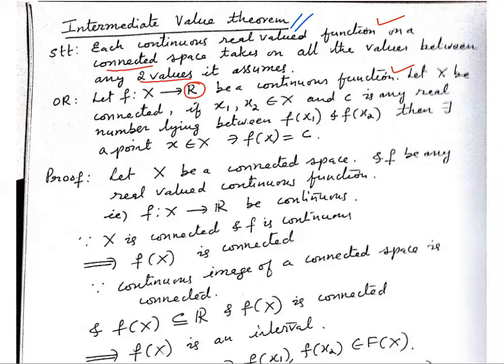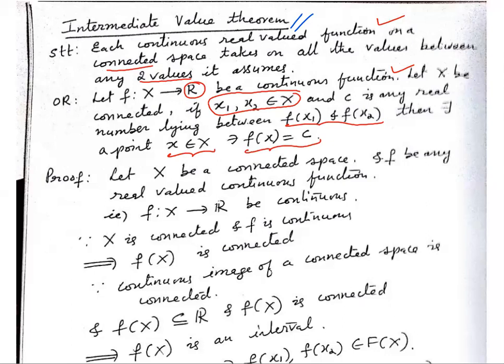For every 2 points belonging to X, and C any real number lying between the images f of x1 and f of x2, there always exists a point x in X such that f of x equals C. Very easy to prove. Let us look at the proof.